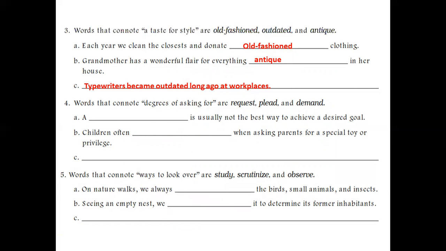But when we talk about plead, we mean someone is asking for something in a very emotional way, as if you are crying for it, begging for it. It is almost like crying for something in a very emotional way.